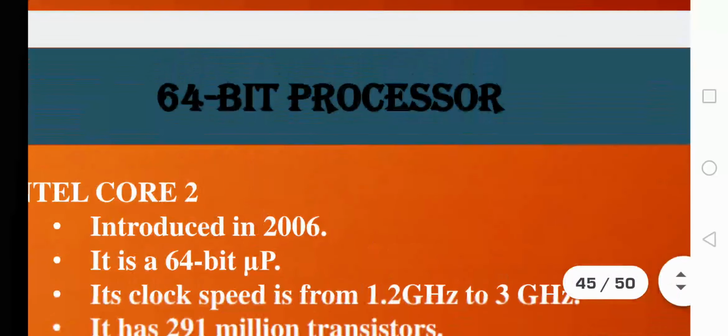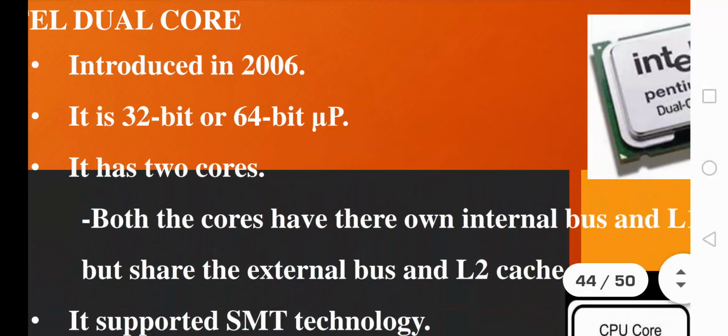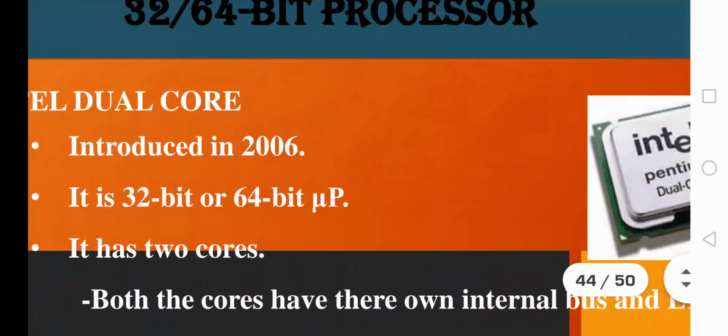So next, from this processor itself, we are going to study in detail the processors which come under the 64-bit processors category. As I told you, this Intel dual core existed in both forms, 32-bit as well as 64-bit. So from this point of view, it is clear that Intel dual core is considered the first 64-bit processor.